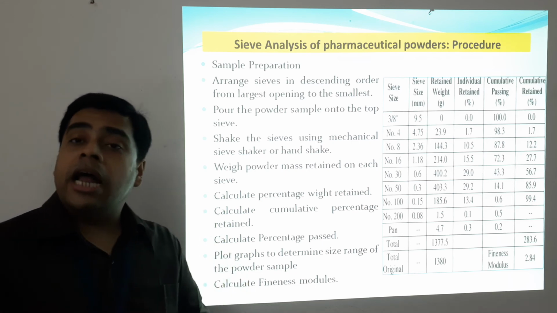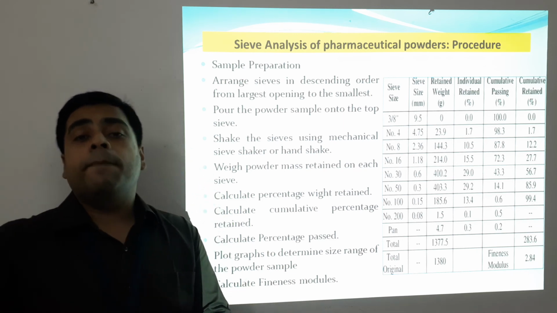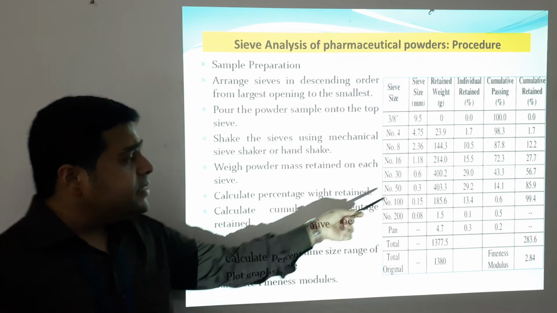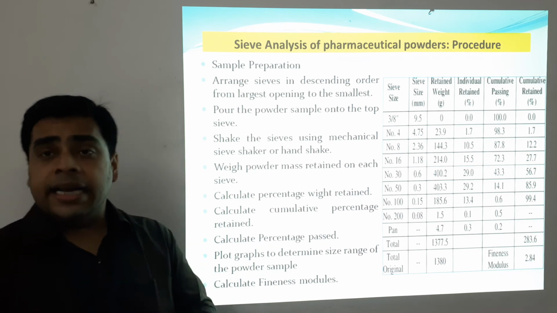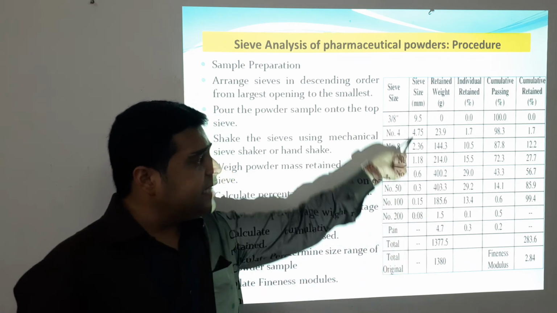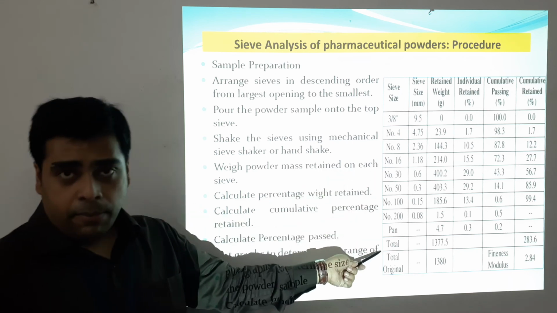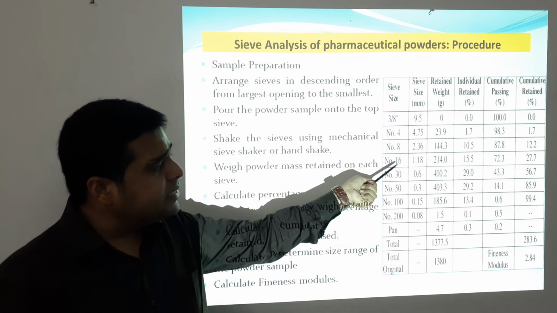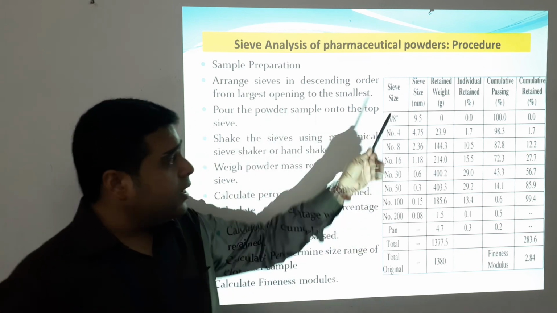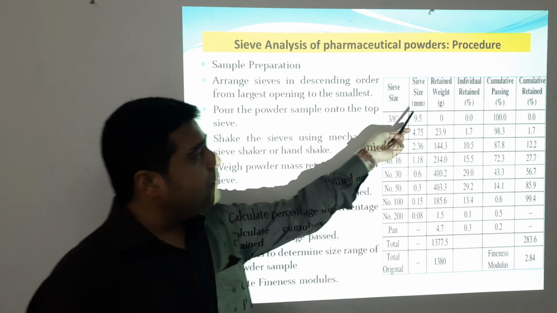Next, we have to plot a graph, and from those sieve analysis graphs we can determine the particular size range of the given volume of powder. This is how the chart is designated. For example, the sieve size, then the sieve aperture size given in different standard pharmacopoeias in millimeters according to the different sieve numbers: sieve numbers 4, 8, 16, 30, 50, 100, 200, and in that proportion the diameter of the aperture is given in millimeters.